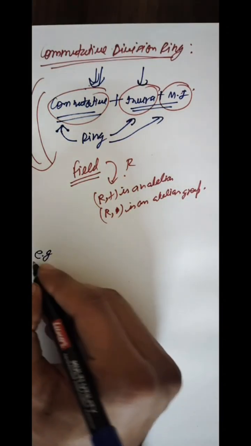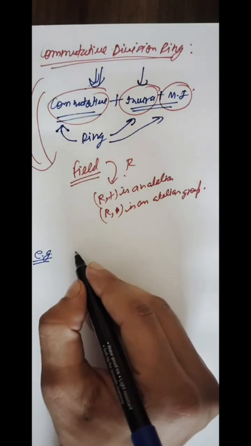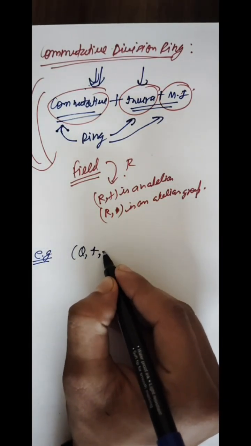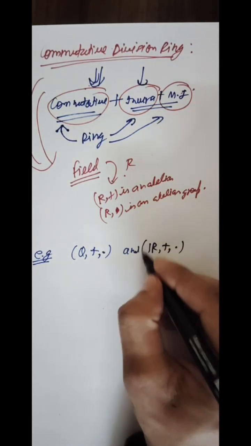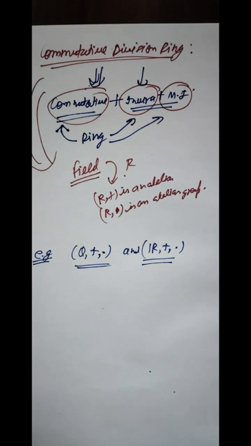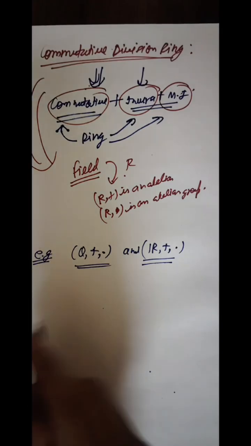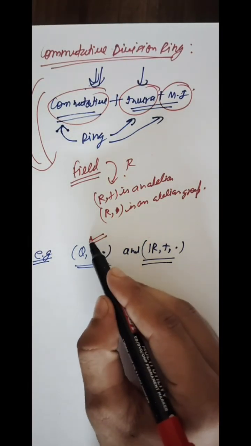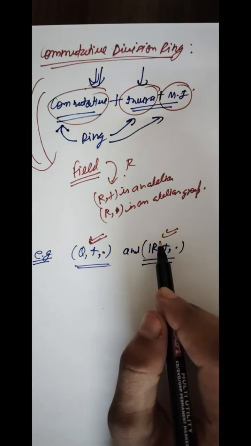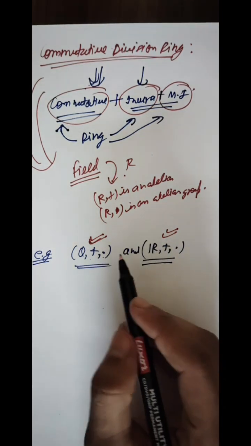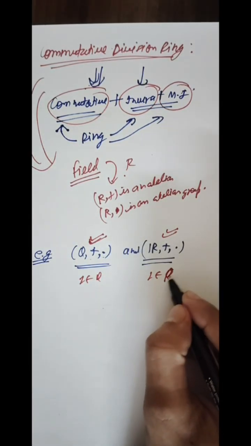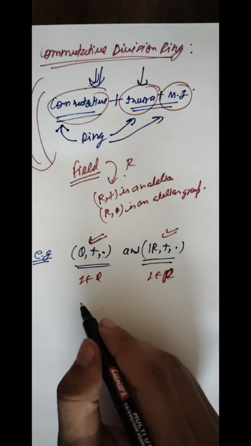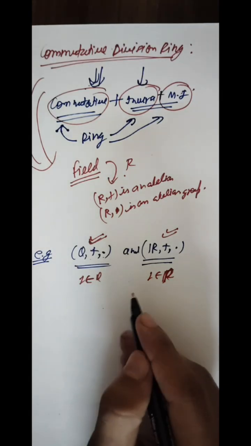So let me give you a few other examples. Student, (Q, +, ·) and real numbers with addition and multiplication, these are 2 examples of a field, or we can say commutative division ring, as we know that rationals and reals are commutative under usual multiplication and addition. Also 1 belongs to both of them, so that means identity exists, and inverse also exists.